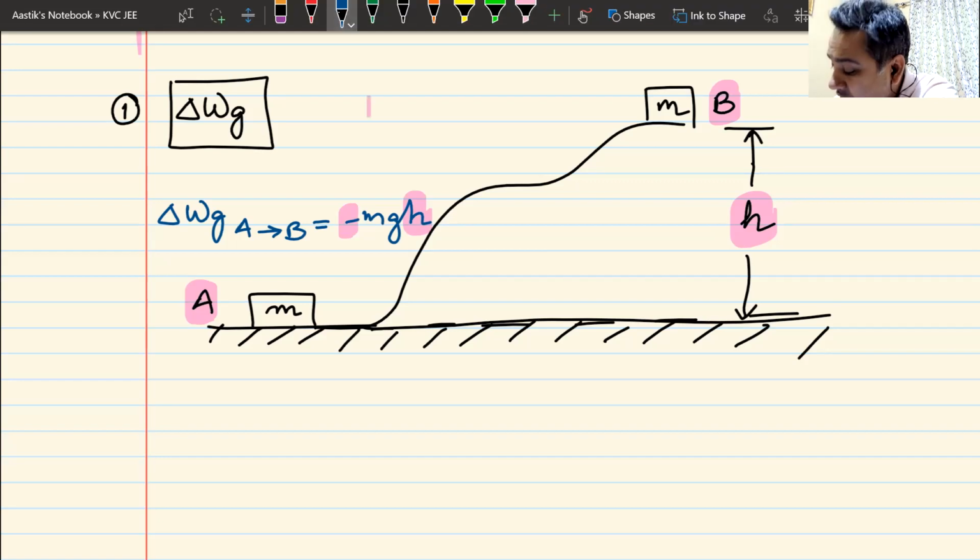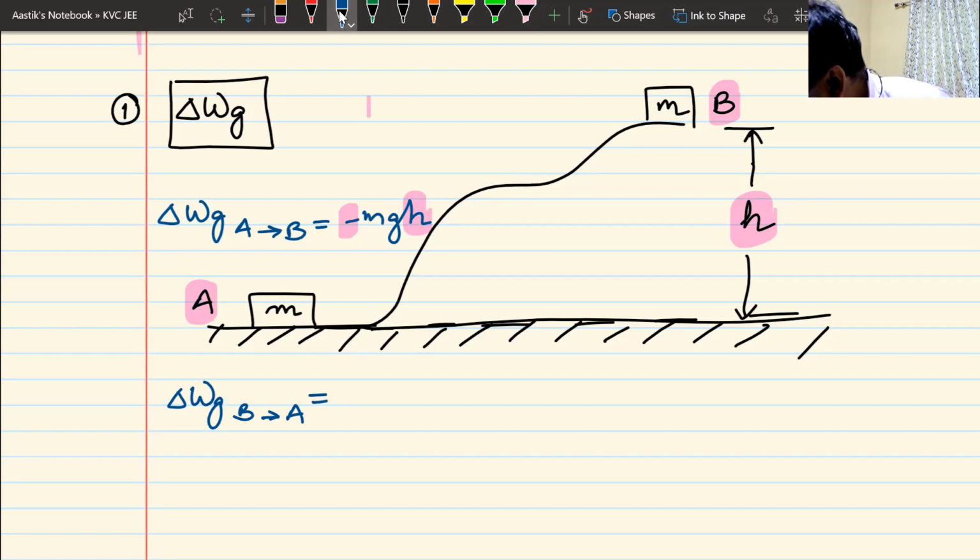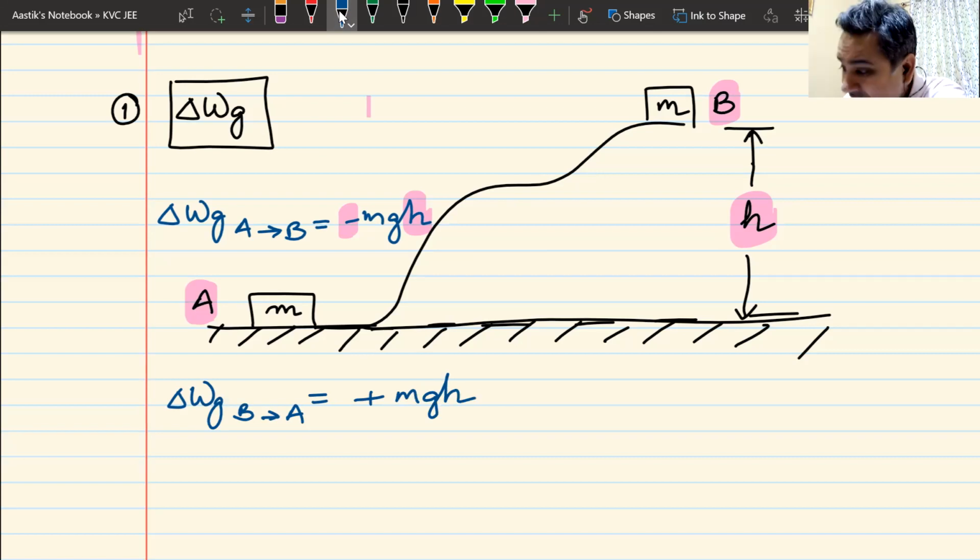Now let me ask the opposite question. What will be the work done by gravity in moving it from B to A? Oops, I forgot to write g. If it goes down from B to A, what will be the work done by gravity in this case? And the answer is pretty simple. When it is moving down, it has to be, well done. I'm getting quick answers now. It should be plus mgh.